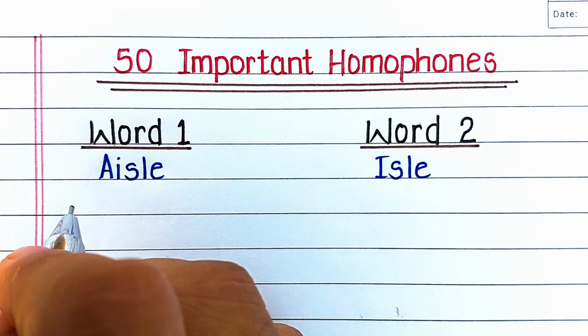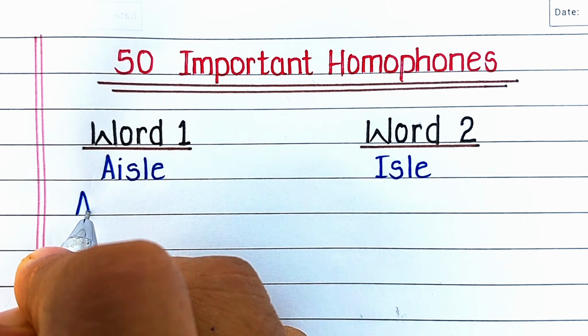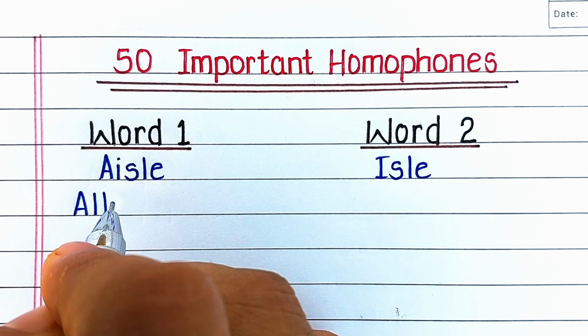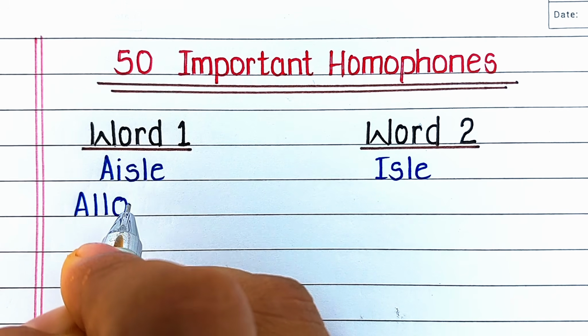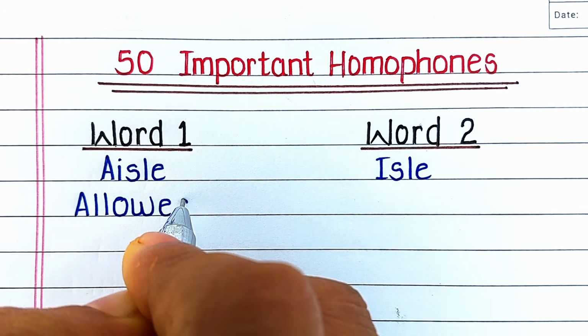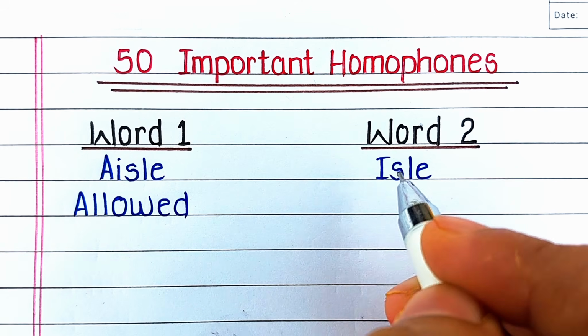Homophones that are spelled the same are both homographs and homonyms. And homophones that are spelled differently are also called heterographs. Now let's get started. First word is A-I-S-L-E, aisle.